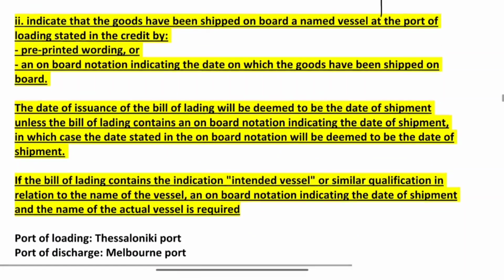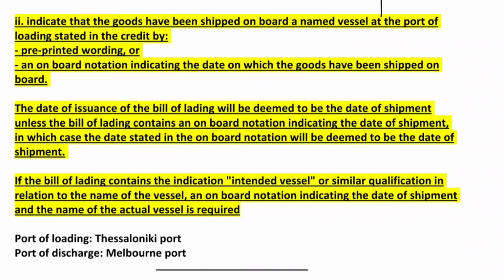Now coming to the next point. We will learn this para in three parts. First from this to this, second from there, later on from there. First, indicate the goods have been shipped on board a named vessel at the port of loading stated in the credit by pre-printing wording or an onboard notation indicating the date on which the goods have been shipped on board.